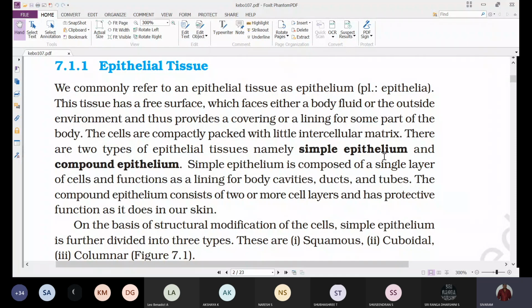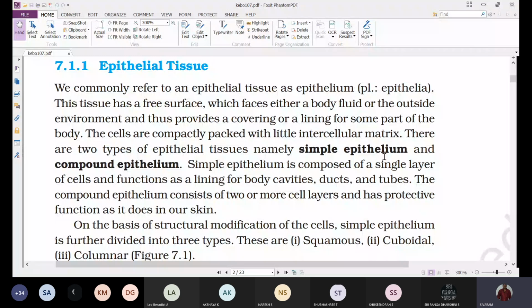Generally, the simple epithelium lines the body cavities, the ducts, and the tubes like blood capillaries.